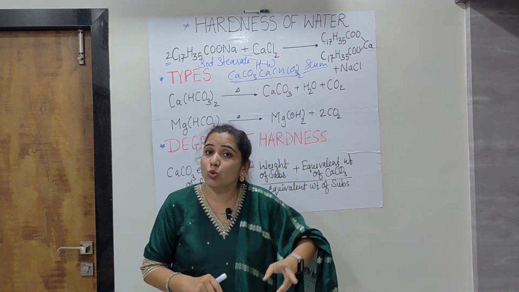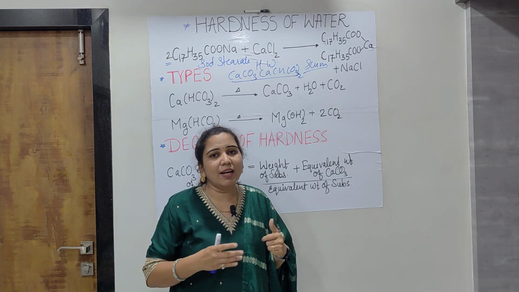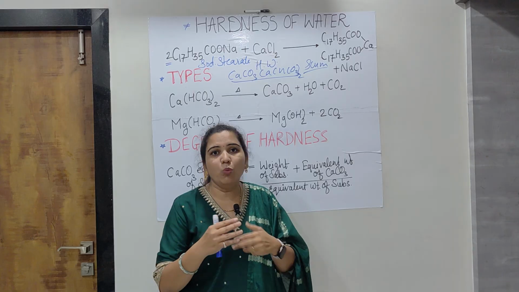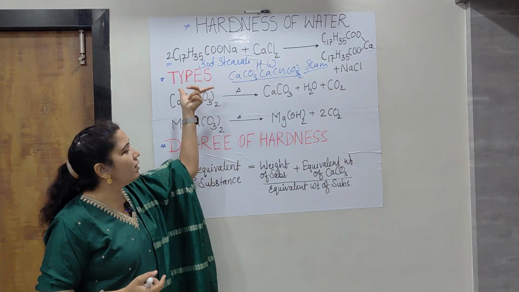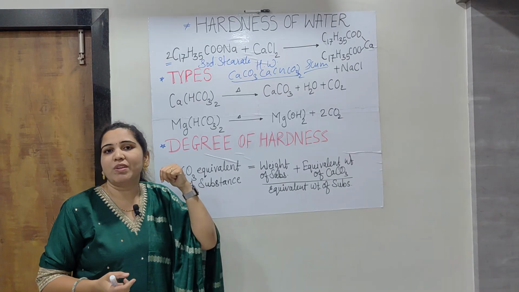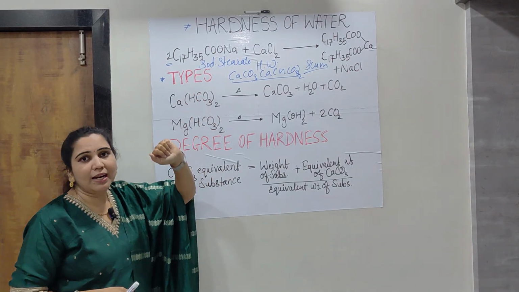So in this way there are two types of hardness: temporary hardness and permanent hardness. As it is said, temporary hardness can be easily removed. Now we are going to see how it can be easily removed. Next topic. So here we have seen two types of hardness, temporary and permanent. Okay, now how can the temporary hardness be removed?